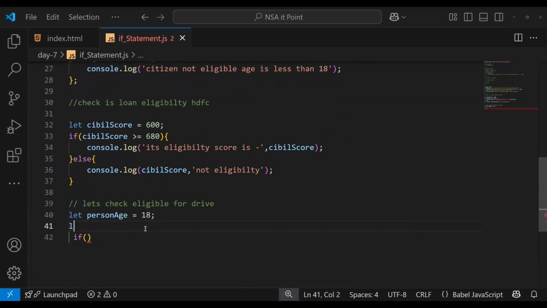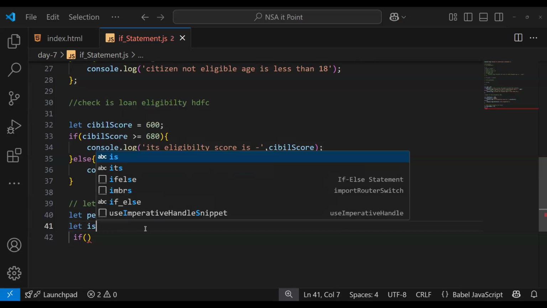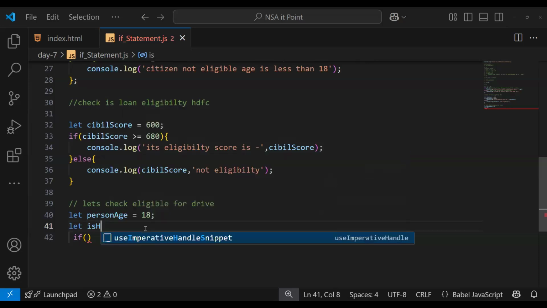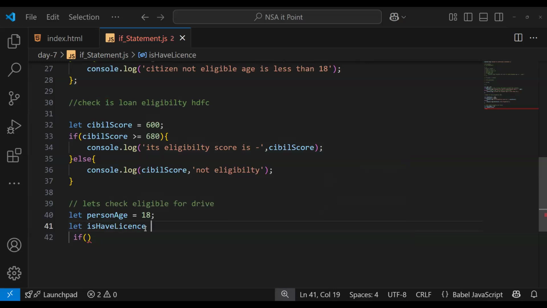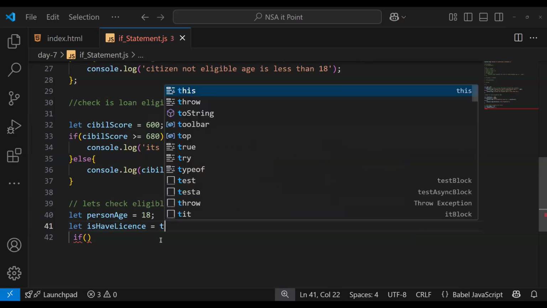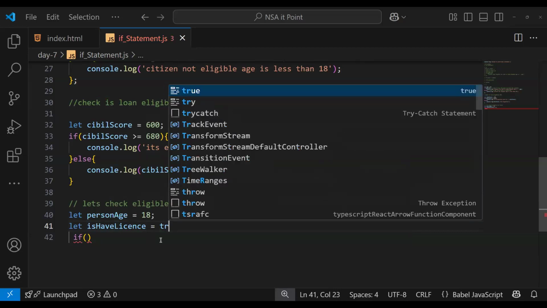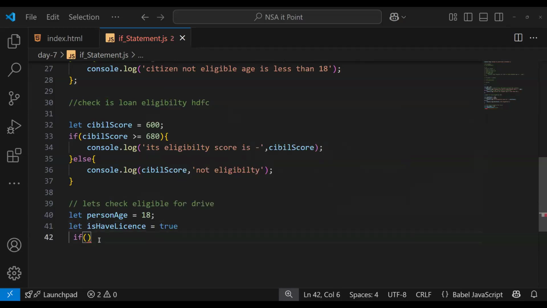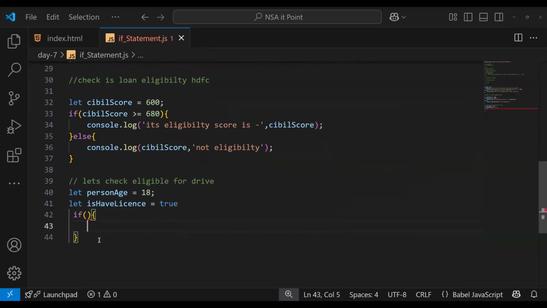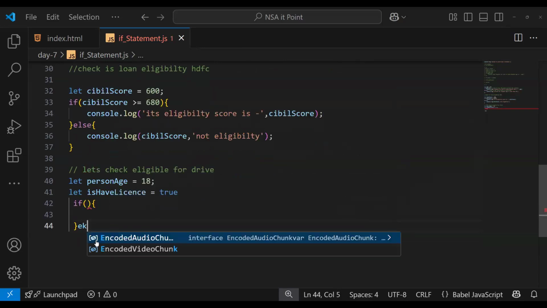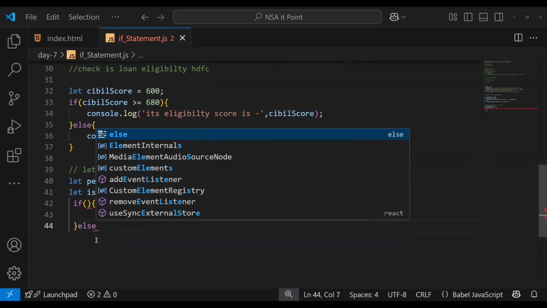And let isHaveLicense, is he having a license or not? True or false, I'll just add a boolean. If condition, then opening and closing curly bracket, then else, opening and closing curly bracket.